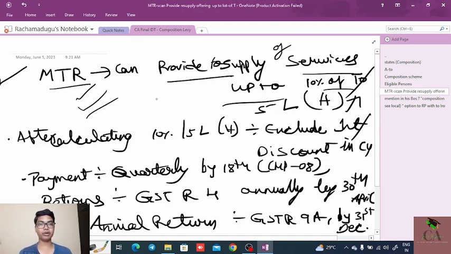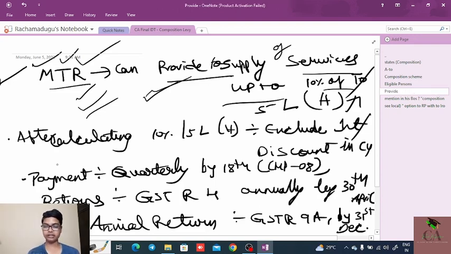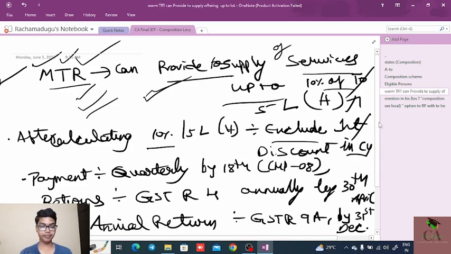they can provide the supply of services up to 10% of the turnover he is gaining from his main business, that is manufacturing, trading or restaurant services, or 5 lakhs, whichever is higher. Next, while calculating the 10% or 5 lakhs, whichever is higher, we need to exclude the interest and discount in the current year.